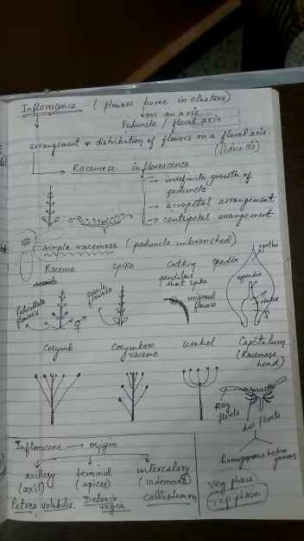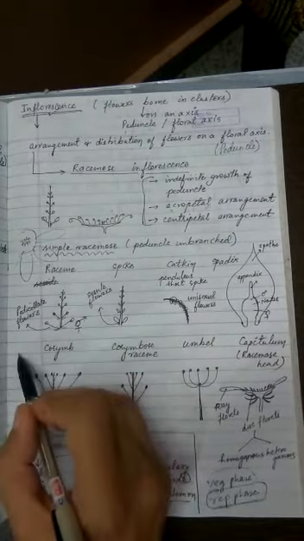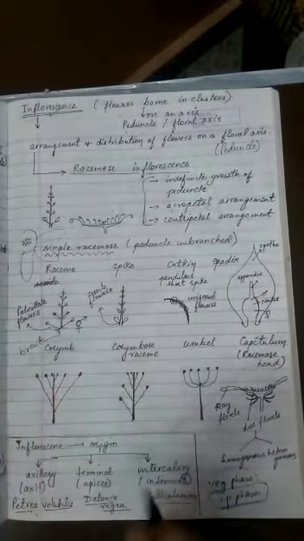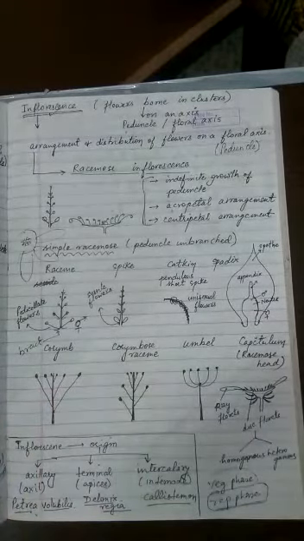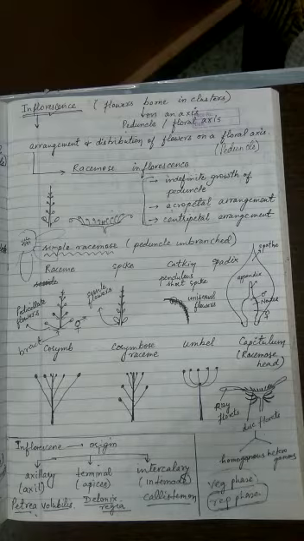Now in the same manner, there are plants in which the pedicel will carry a small leafy structure, and that structure is called a bract. Remember, stipules are in pairs, but bracts are always single. They are also green, small, leafy structures, but stipule is associated with the vegetative portion, that is the leaf, and bract is associated with the reproductive portion, that is the flower.